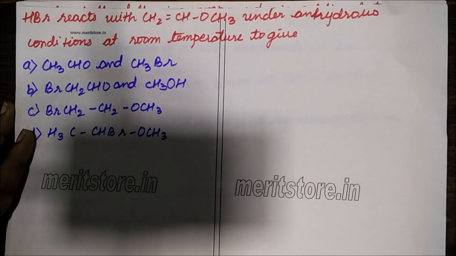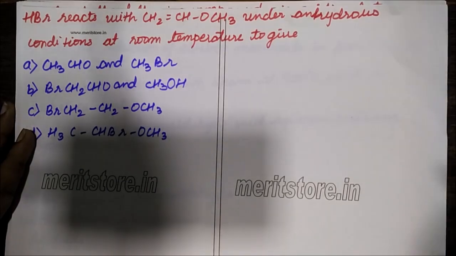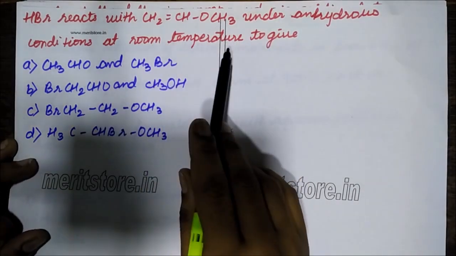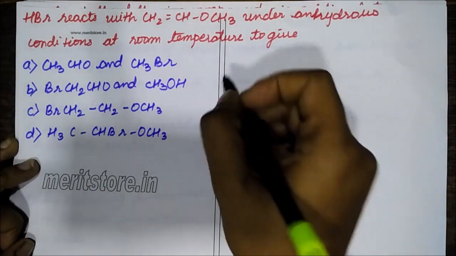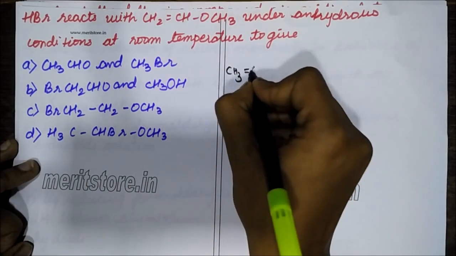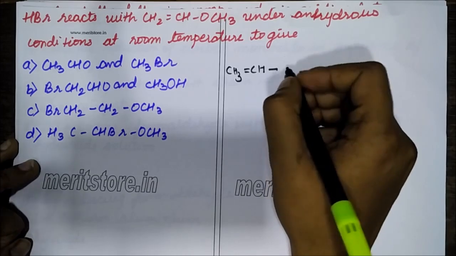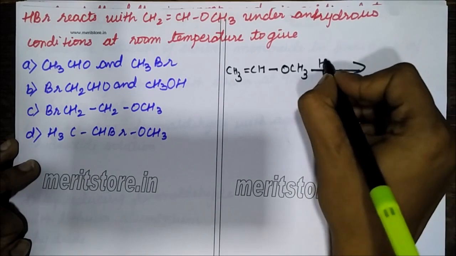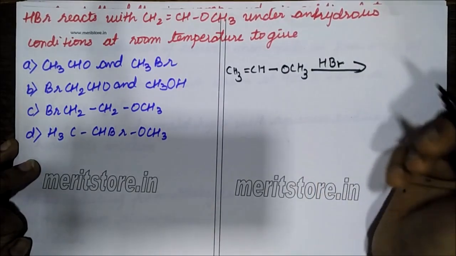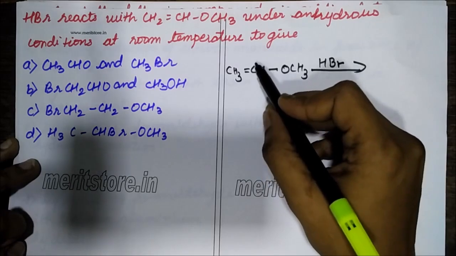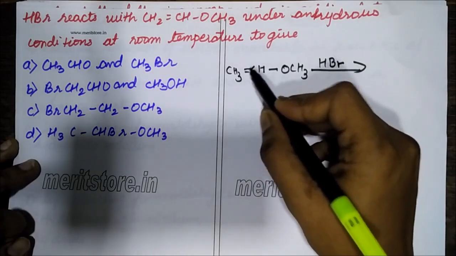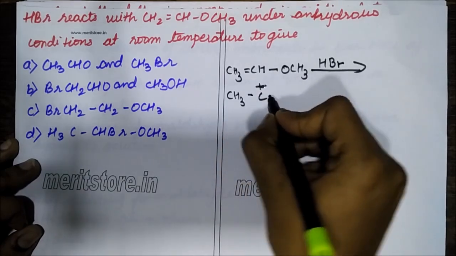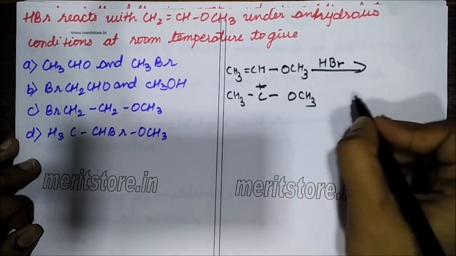HBr reacts with CH2 double bond CHOCH3. This is an ether, under anhydrous condition at room temperature, to give? See, how the series of reactions will occur is, first there will be protonation of this carbon. A positive charge will come on this, so it will be CH3C positive charge OCH3.